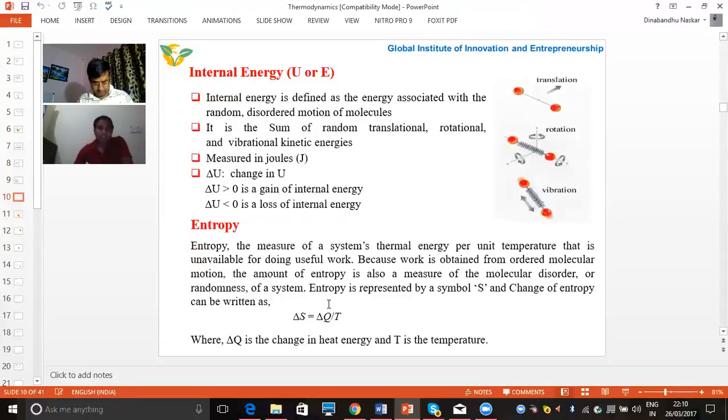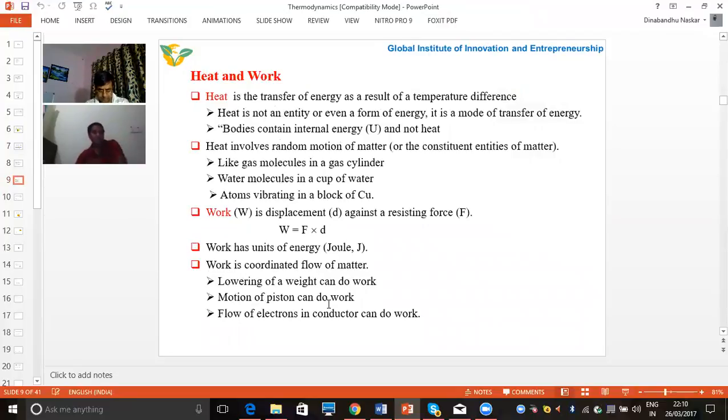In the next slides, we give the concepts of heat and work. Heat is the transfer of energy as the result of a temperature difference. Heat is also not an entity, nor even a form of energy. It is a mode of transfer of energy. No body contains heat; it contains internal energy.